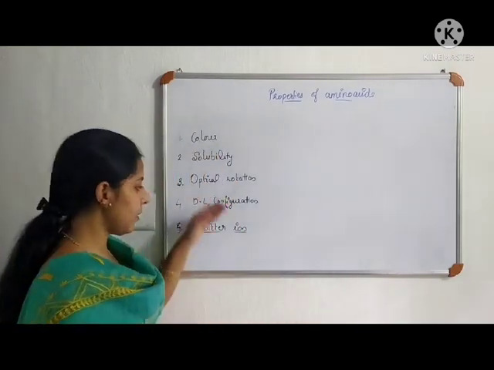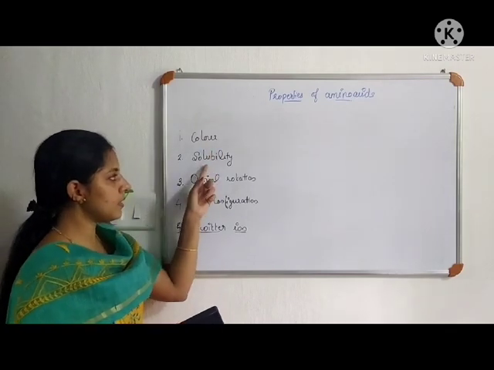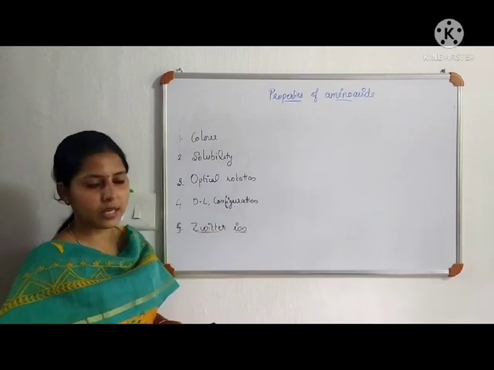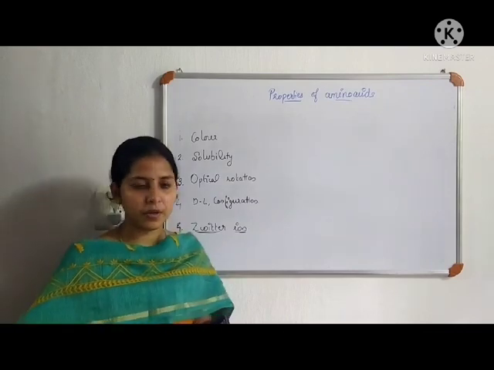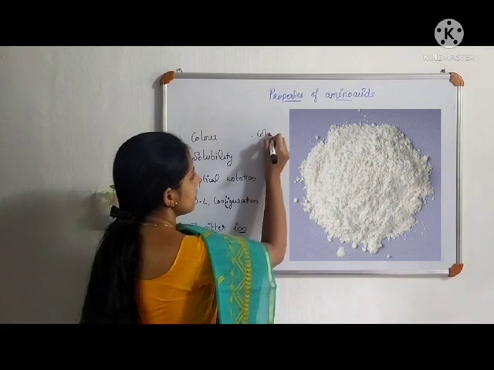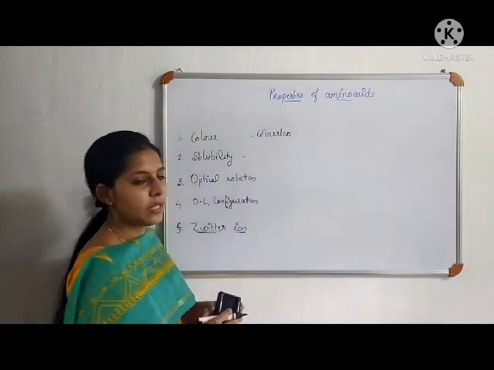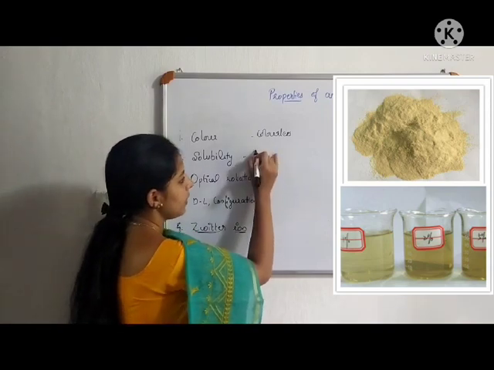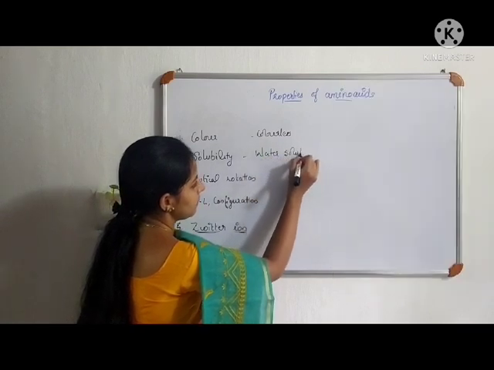Here we have to study five main properties of amino acids. First one, color, then solubility, optical rotation, DL configuration, and finally zwitterion. This zwitterion formation is an important property of amino acids. Okay. So first, color. Actually, amino acids are colorless substances. Then solubility. Almost all the amino acids are water soluble.